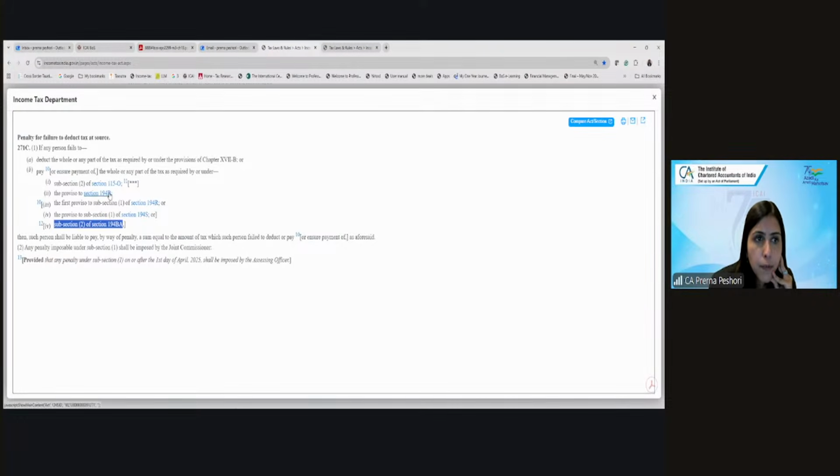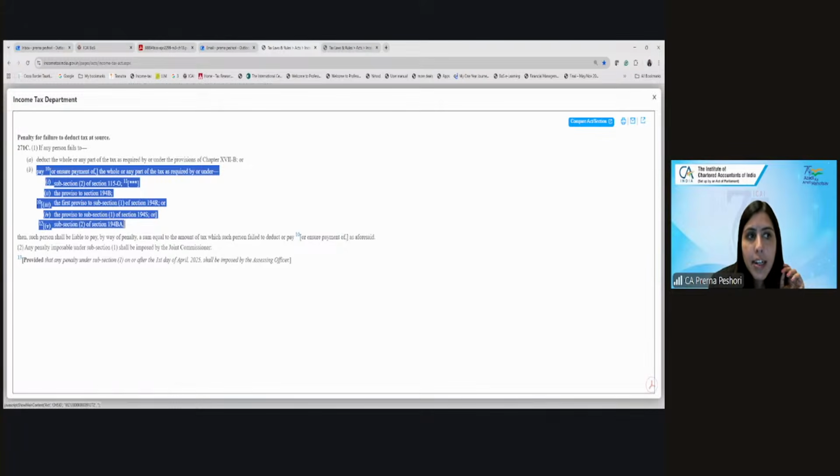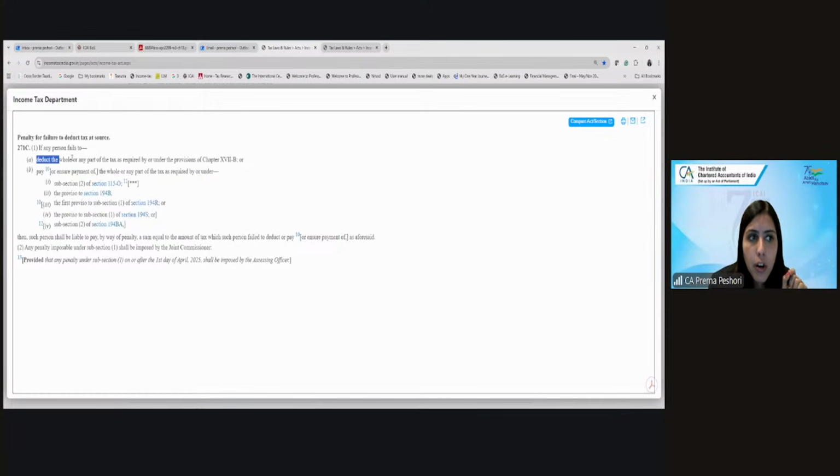Winnings, yes, 194B is fine. Non-perquisites, meaning in kind. Yes, very good. So these are referring to the payments in kind, because here it is written, deduct the whole or any part of tax as required under the provisions of the chapter, or pay or ensure the payment of whole or any part of tax as required under these. So this is the payments in kind.